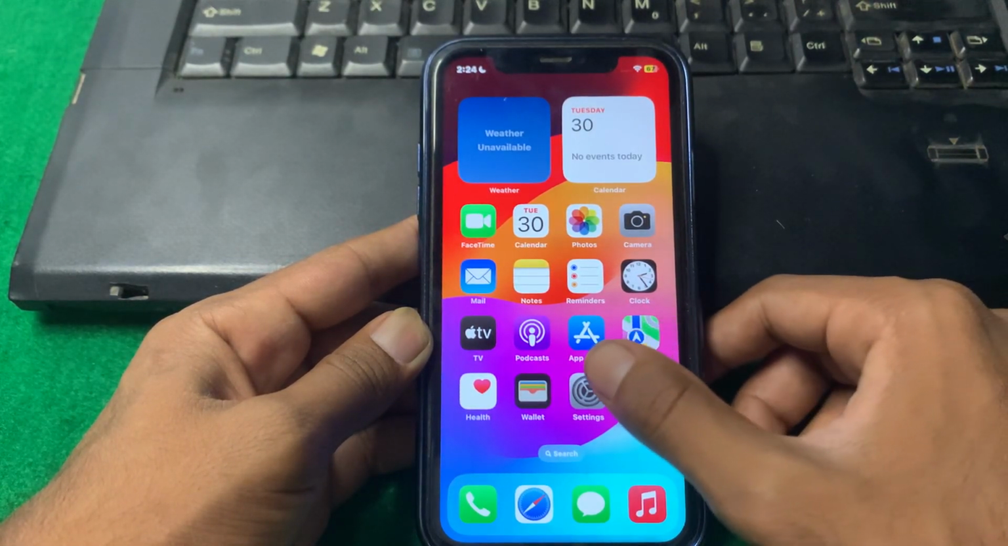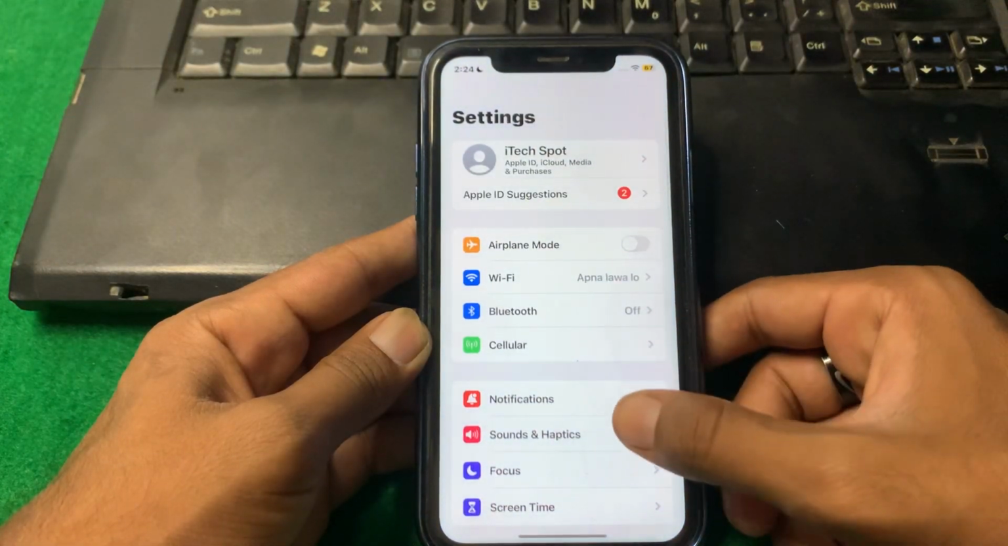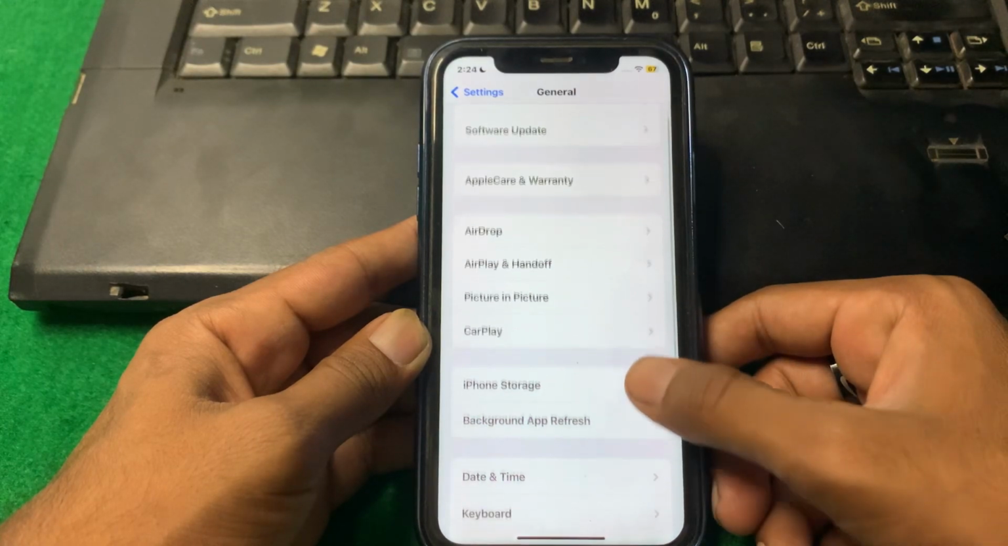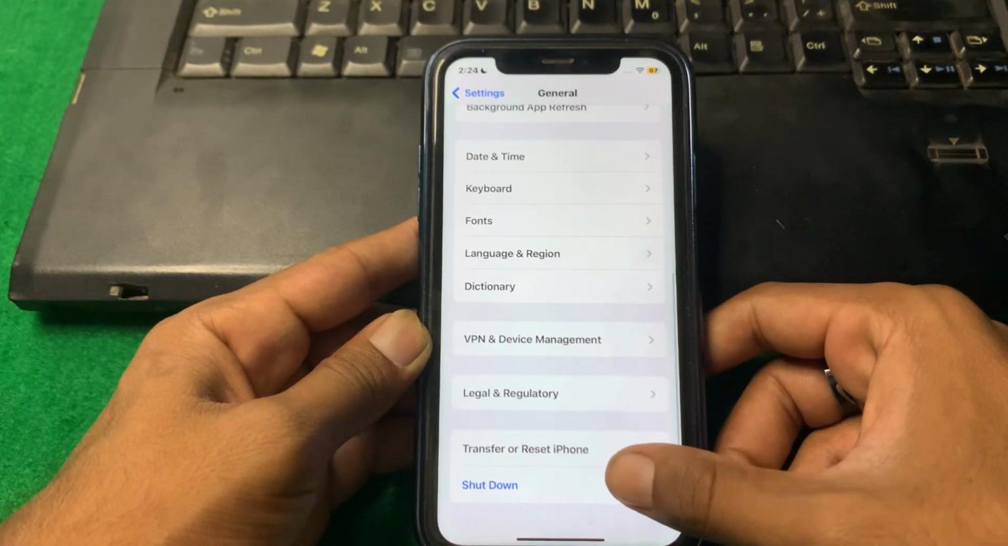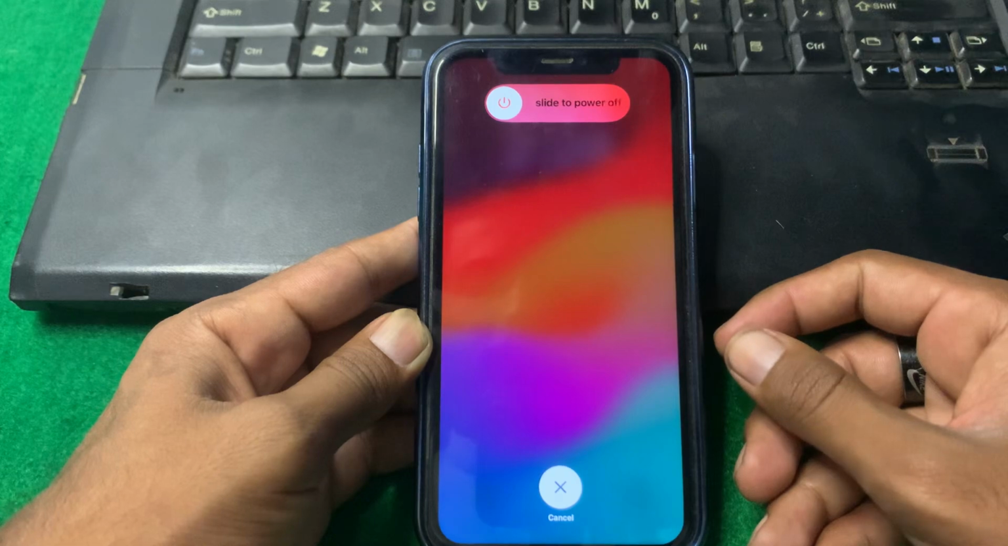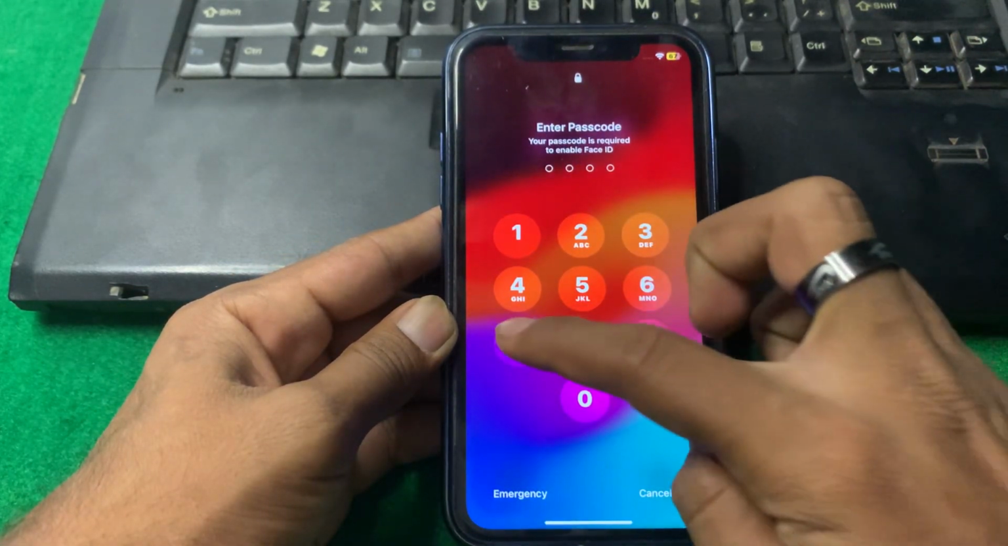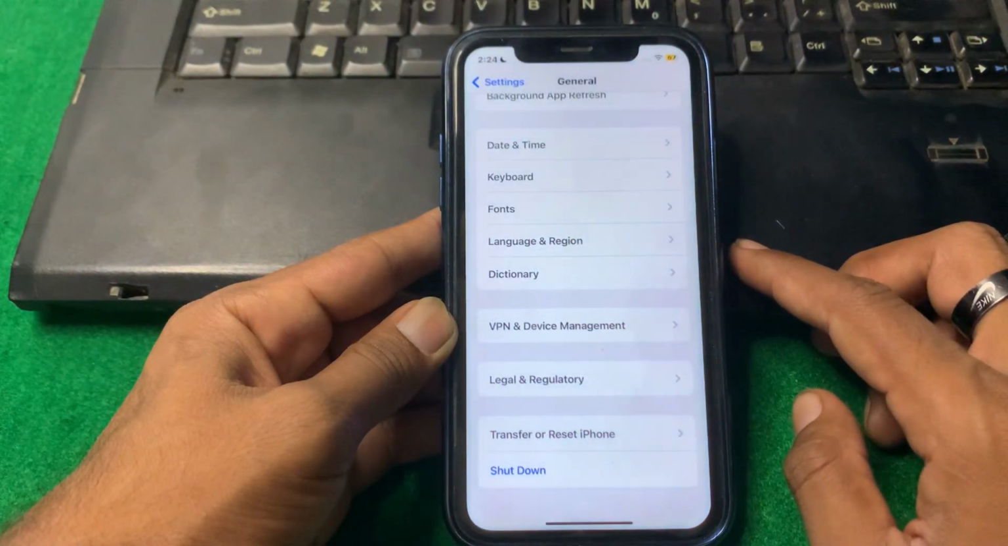To do this guys, simply open settings, scroll down, then tap on general, scroll down, then tap on shut down. Shut down your iPhone, and 15 to 20 seconds later, open your device again and check if the problem is fixed or not.